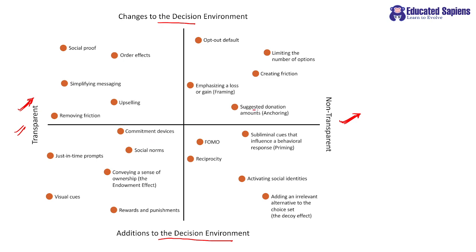Clear? For example, suggested donation amount, anchoring. Right now, if you see, many times when Wikipedia asks for donations, they will put donate $30, है ना? You can change this number, but what they are doing is anchoring a certain amount.